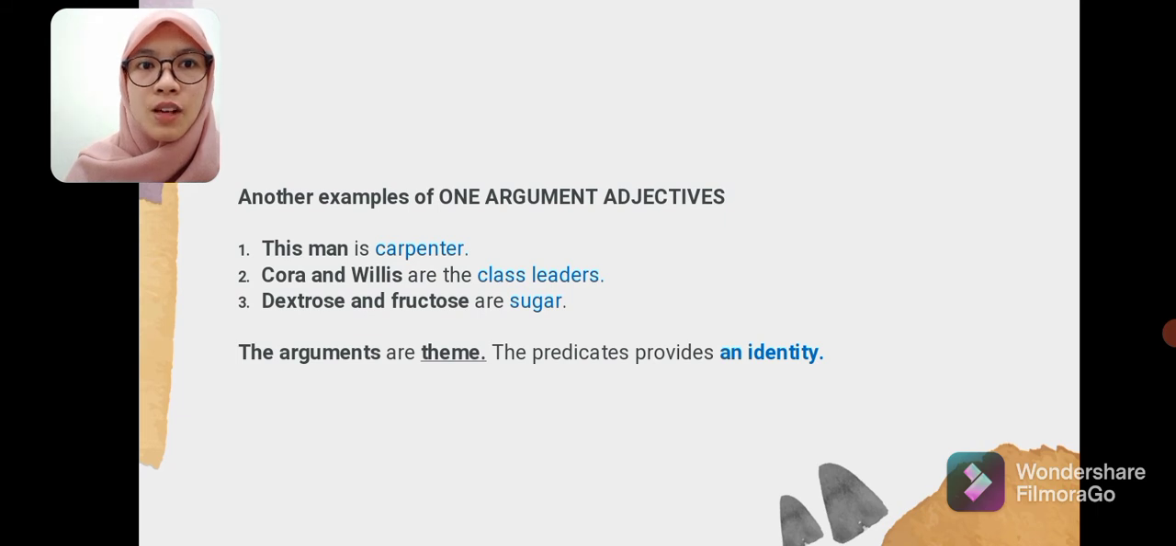Other examples of one-argument adjectives. This man is a carpenter. Cora and Willis are the class leaders. Dextrose and fructose are sugars. The arguments are theme, and the carpenter, class leaders, sugars provide an identity. So the next explanation will be explained by my next partner, Mukrim.